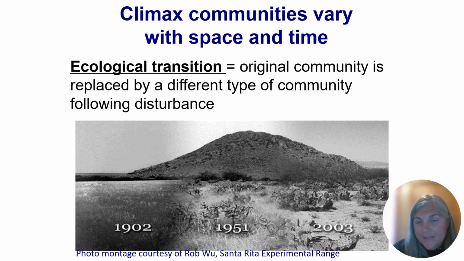Over the last 100 years, they've done all these different studies and different management strategies to try to bring back the desert grasslands, like shrub removal and seeding, and what they found, in many cases, is that it's almost impossible to go back to a desert grassland system. The ecosystem has been altered so much. So it's suggested in this type of system that it has transitioned from what was historically a desert grassland system to a shrub-dominated system. And we have examples like this in many different ecosystems.